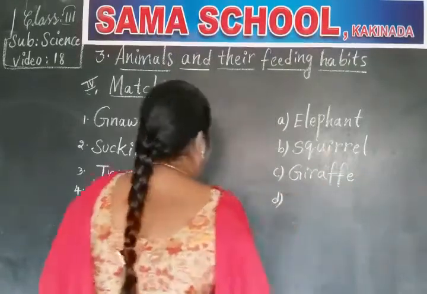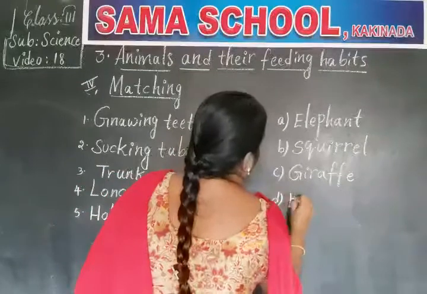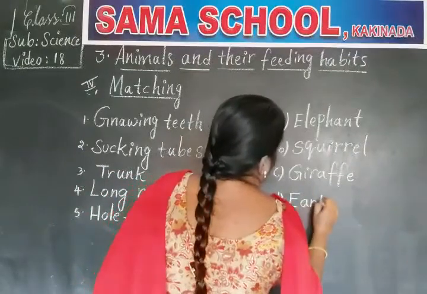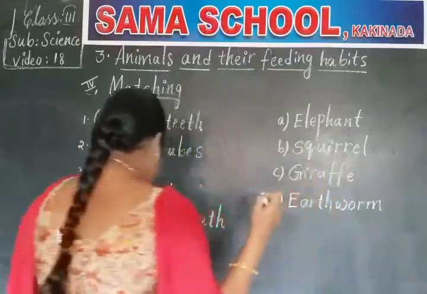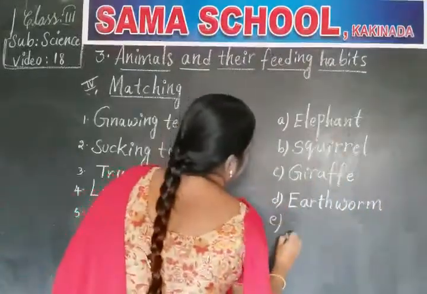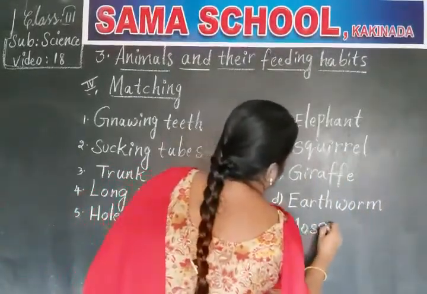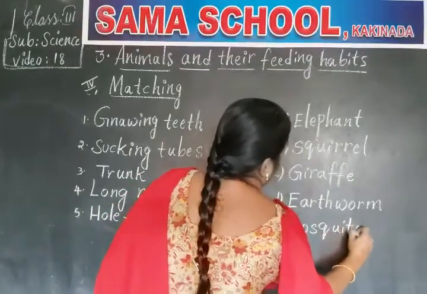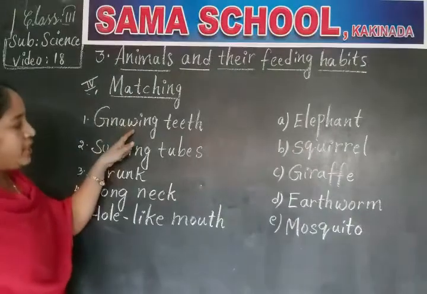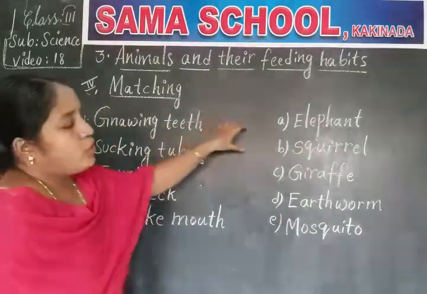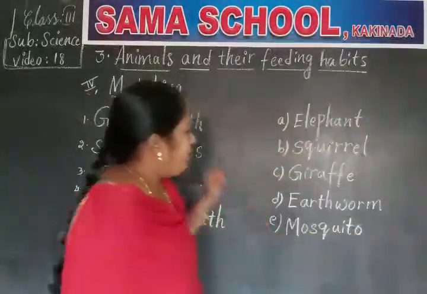Next one, earthworm. And the last one, mosquito. Clear children? So you have to join these words, the correct word to this particular animal.